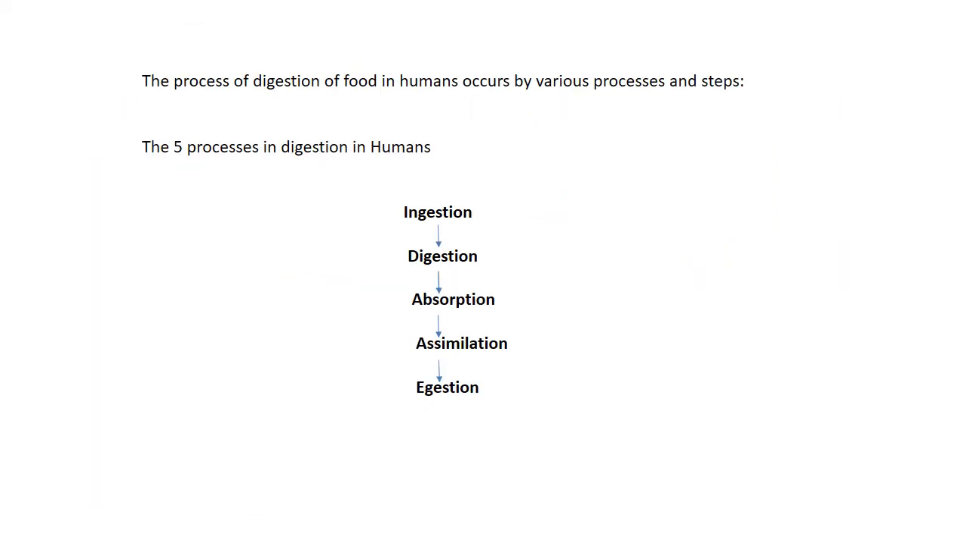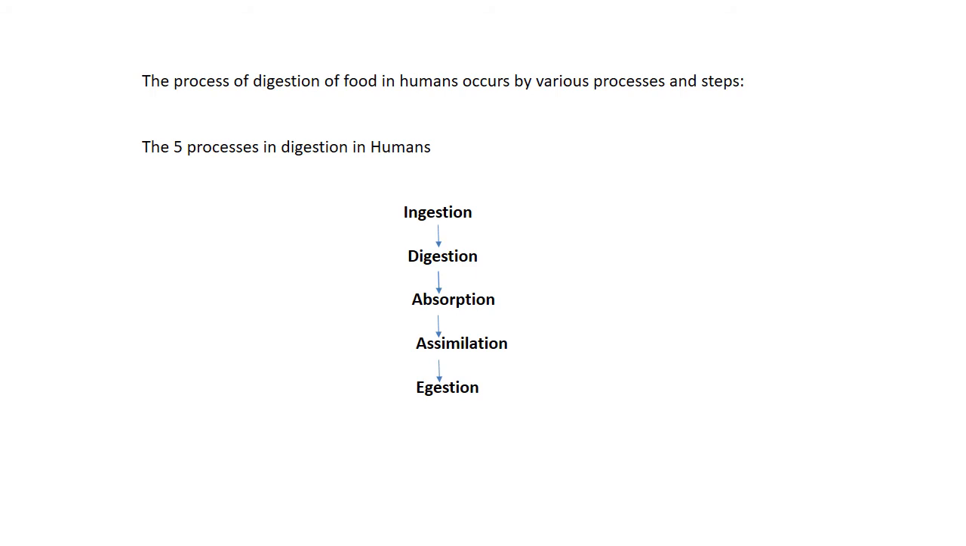Process of digestive system in human beings. The process of consumption of food for getting energy is known as nutrition. And we saw that different organisms get nutrition through different methods. In humans, nutrition is obtained with the help of the digestive system. So the process of digestion of food in humans occurs by various processes and steps. This is what we are going to study further.